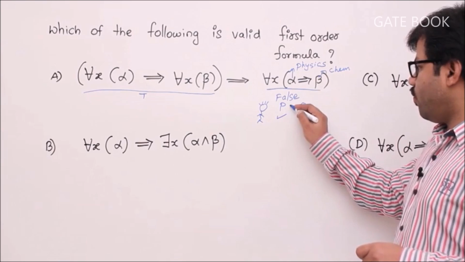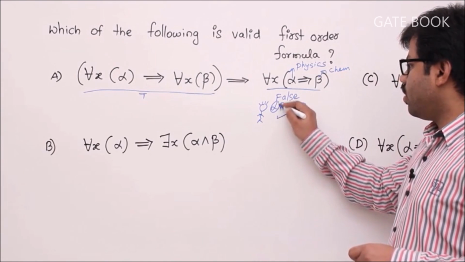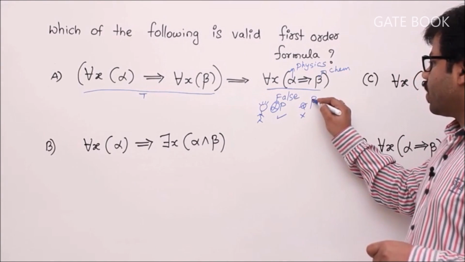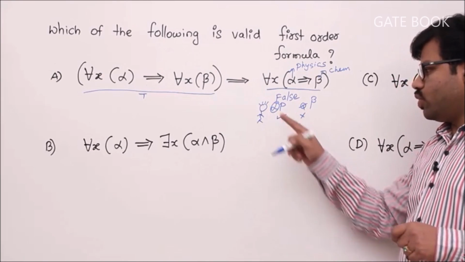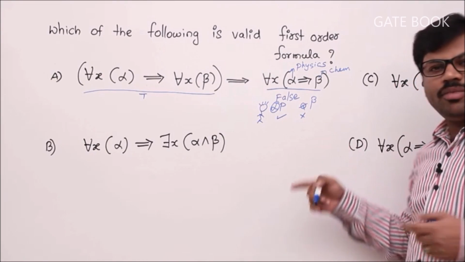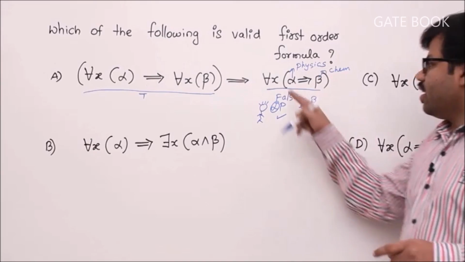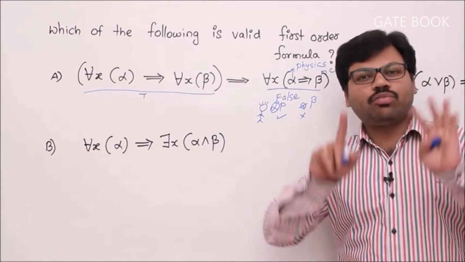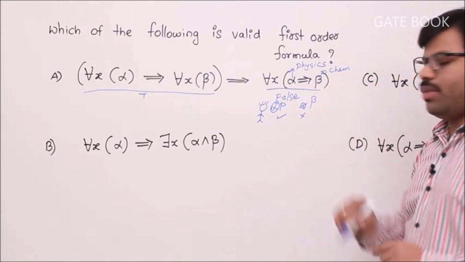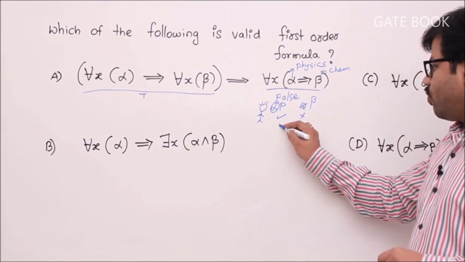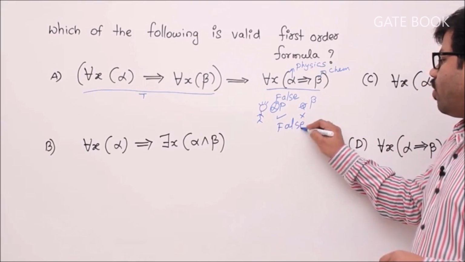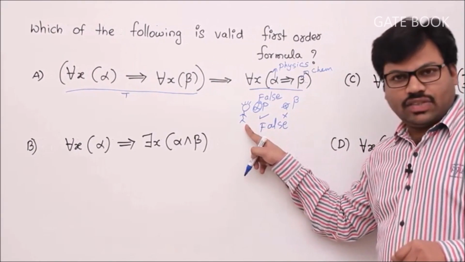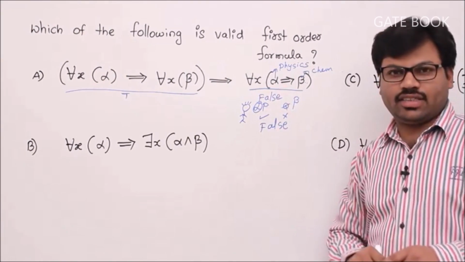Here P means alpha, Q means beta. So there should be one student who passes physics and fails chemistry. Then definitely saying every student who passes physics also passes chemistry is absolutely wrong. Hence the formula will become false. Remember it. So finally I made this formula false. This is the justification. We need some student like this.